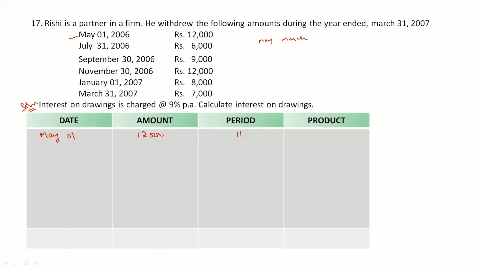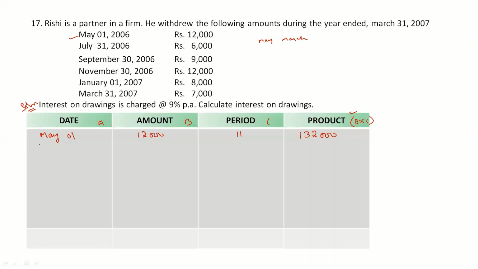Then what we have to do is find out the product. How to find out the product now? Assume this is A column, this is B, this is C. So product will be B into C. Clear? Amount into period, that will be the product. So when we multiply 12,000 with 11, we'll get the value as rupees 1,32,000. This is the product for the drawings made on May 1.